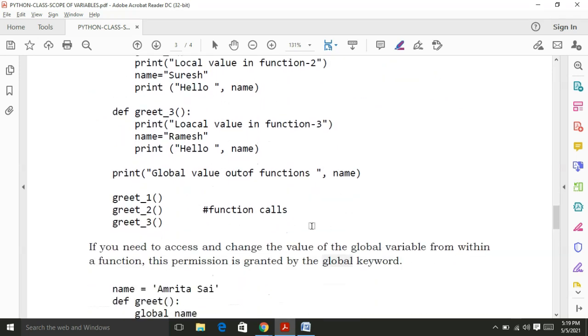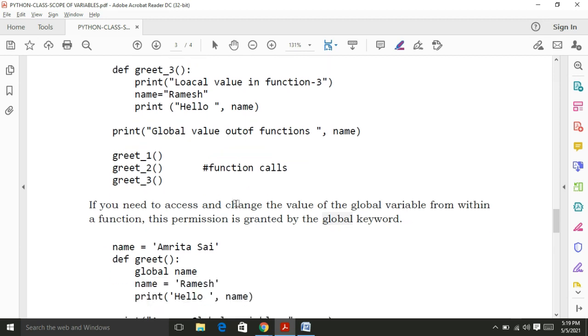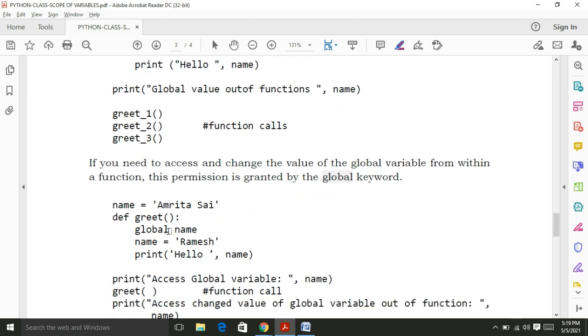Right, so the local variable with the same name as the global variable is created, and the Python interpreter will give preference to the local variable. If we need to access and change the value of the global variable within the local function, then we use the keyword global.